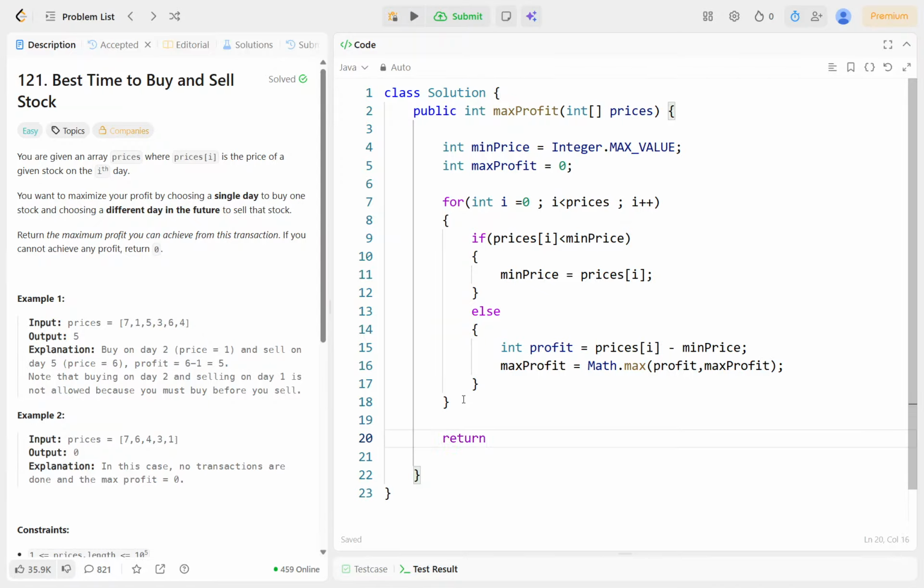Return max profit. What happened? It has not been copied. So this is that, and the for loop is closed. Okay, now we will run it.